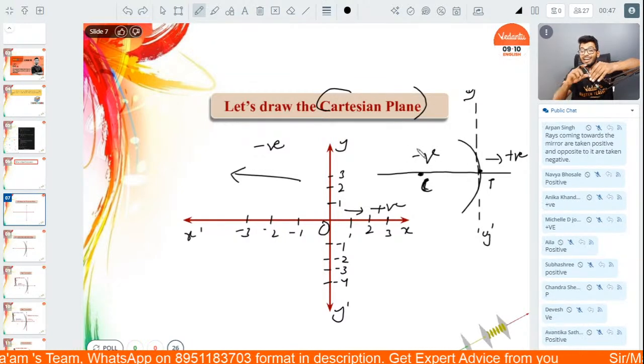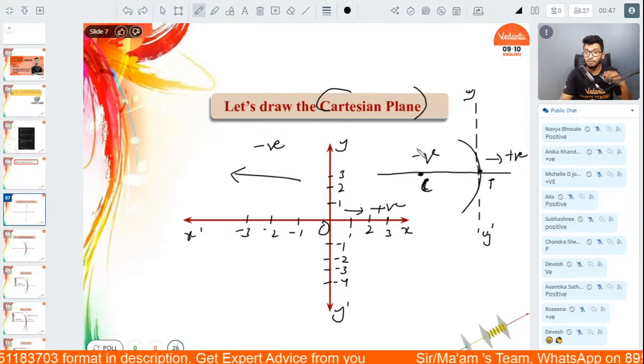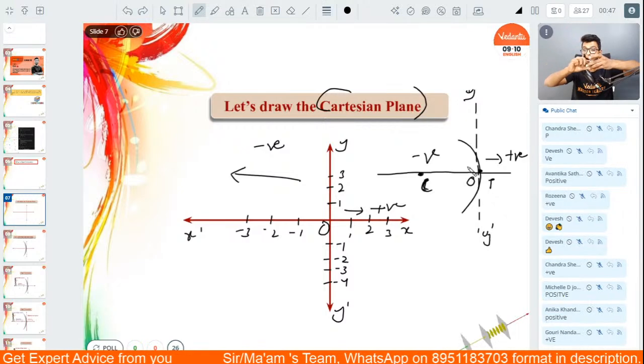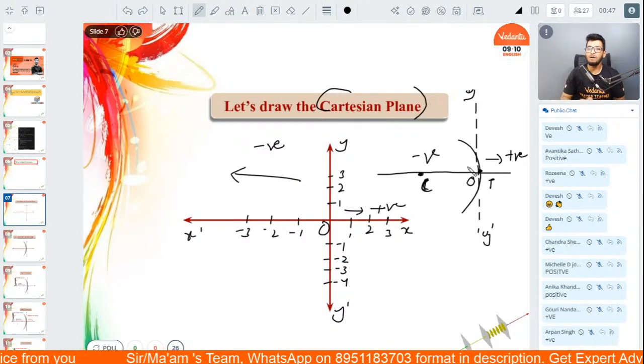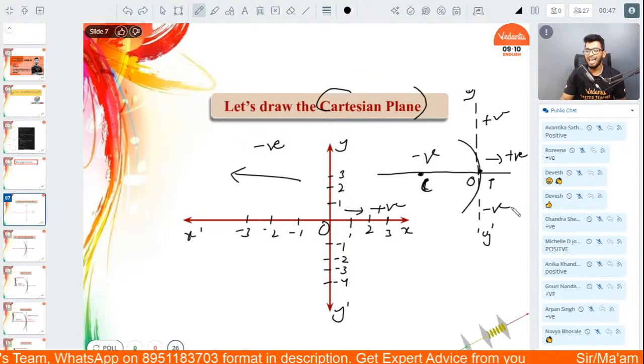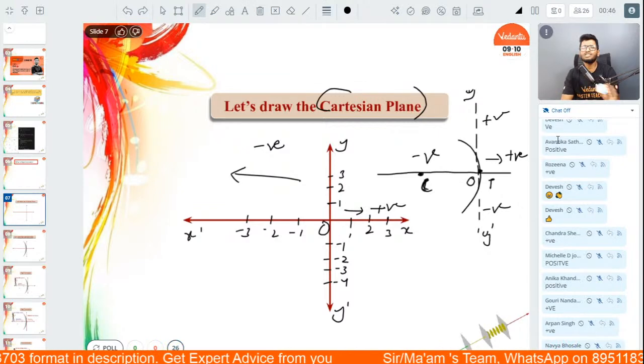Simple as that. What about the distance above the principal axis? If this is the principal axis, this is the origin, what about the distance above the principal axis then? Above the axis? Exactly. Positive. Below the axis is considered negative. As simple as that. That's all.